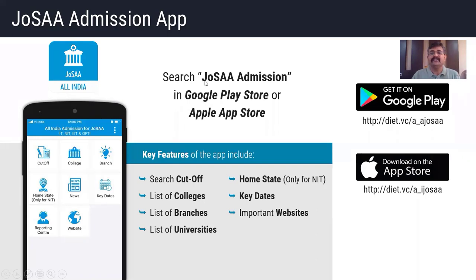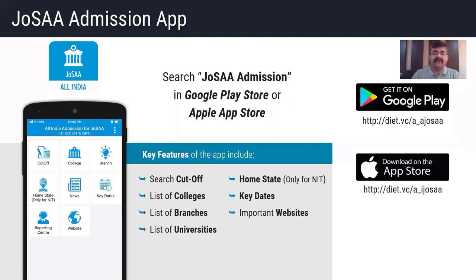You can search in the Google Play Store as well as the Apple App Store for JOSAA admission, in which you would be getting this app. You can download this app, in which you can check whether you can get admission in any of the NITs, IITs. You can put your rank in the cutoff feature. You can give your All India Rank. Based on that, you can select what exam you have appeared in and the course which you want to apply for. Based on that, you will get to know where you can get admission or which course you can enroll in.